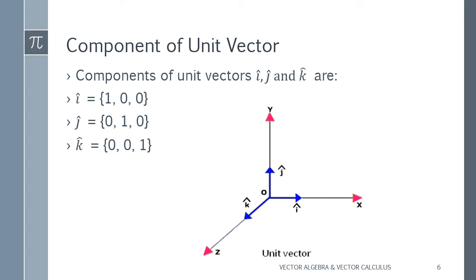Now for the j direction, that is in the y direction, we can write 0, 1, 0, and for k, that is the z direction, we can write 0, 0, 1. That is, in z the 1 will come, for j, in the direction of y, the 1 will come in y, and for i, in the direction of x, the 1 will come in place of x.